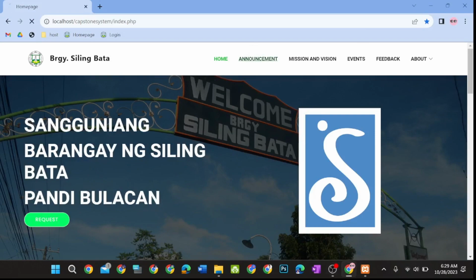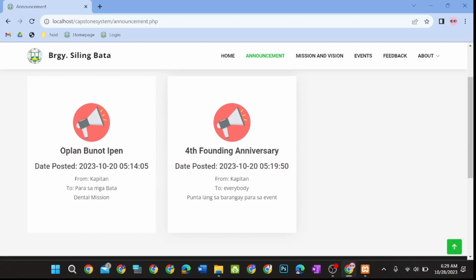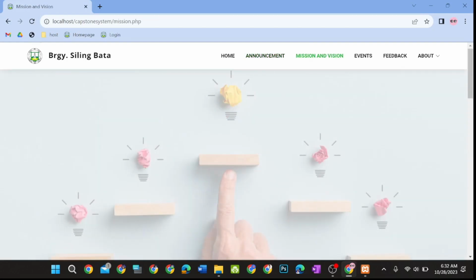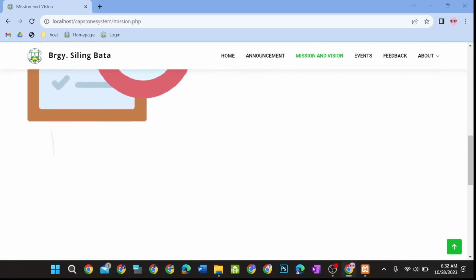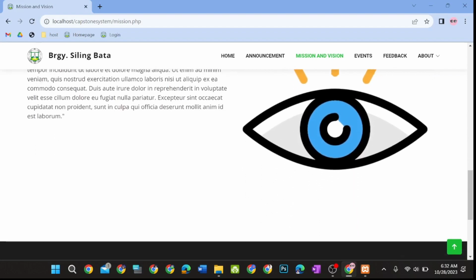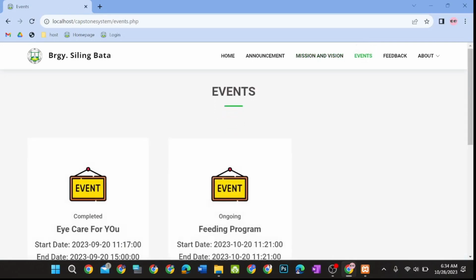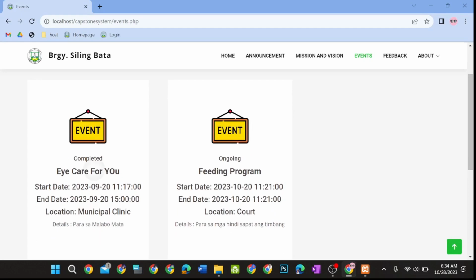In the Announcements tab, this will display any announcements posted by the admin of the barangay and SIM. It will display the title of the announcement, the date posted, and other details about it. For the Vision Mission tab, it will display the goals, vision, mission, and other future plans and targets that the current administration plans to accomplish. In the Events tab, just like the Announcement tab, it will display the title of the event, the date and time, and other details related to the said event.